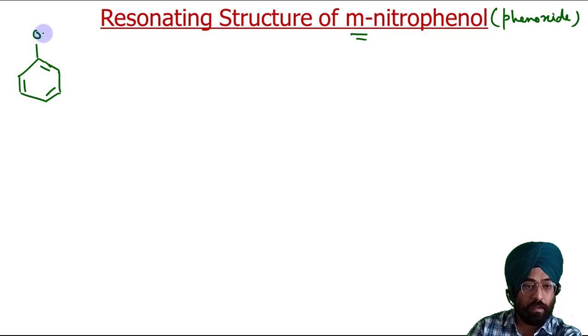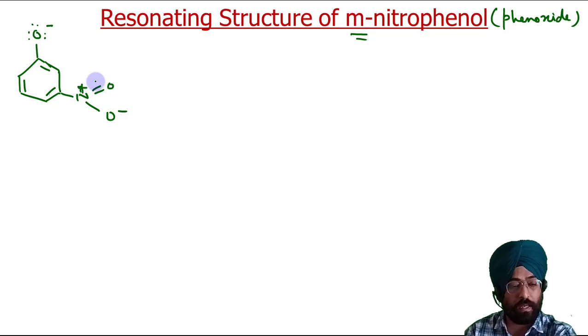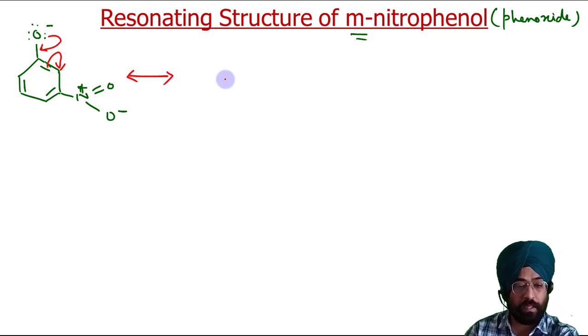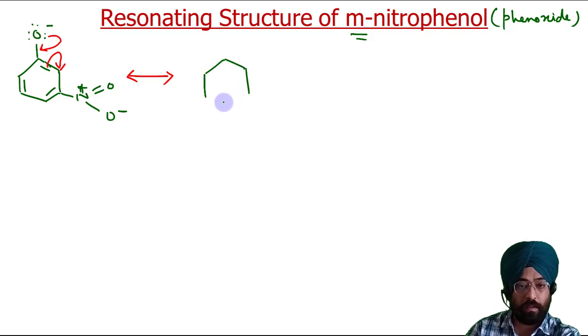Okay, so this is your phenoxide ion and N positive, double bond O negative. So let us start their resonating structures. This comes here, this comes here. So this is your first resonating structure. Let us see what we get.